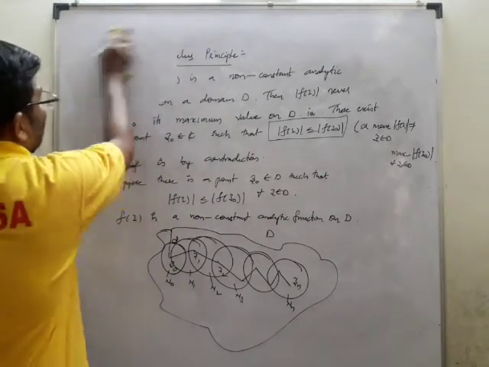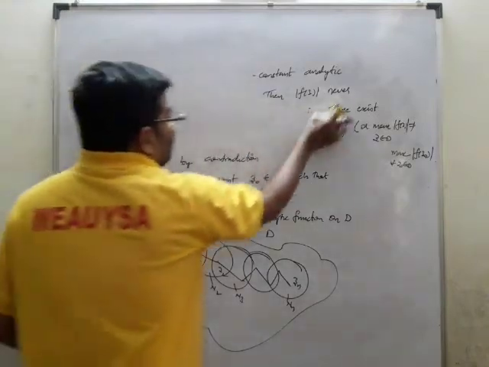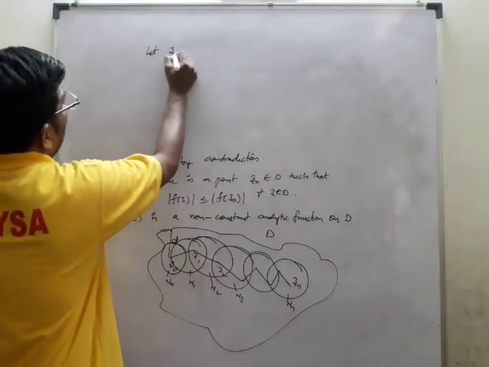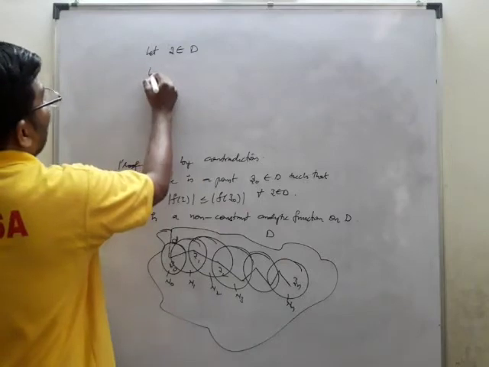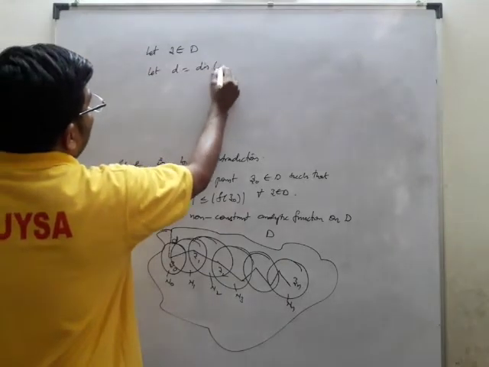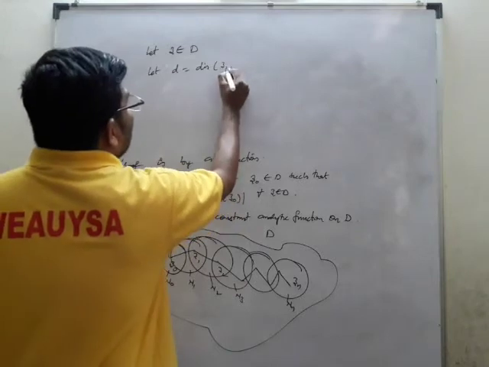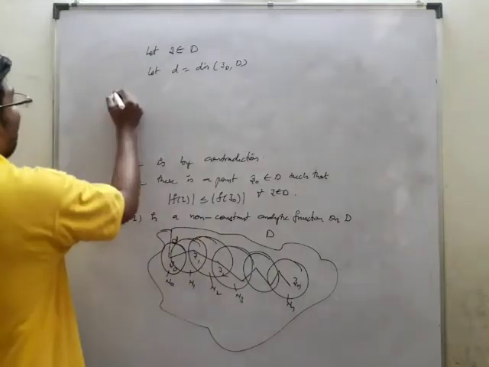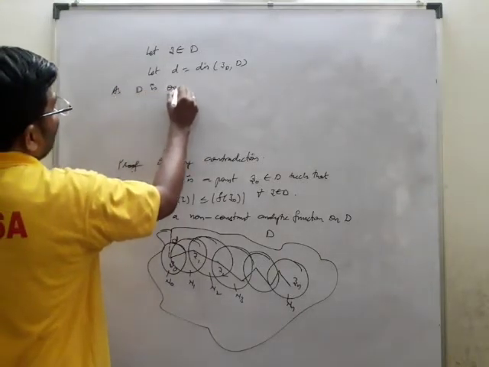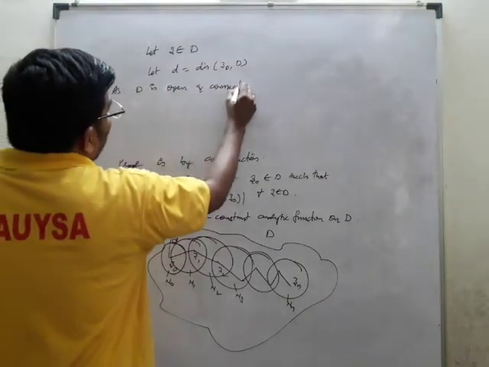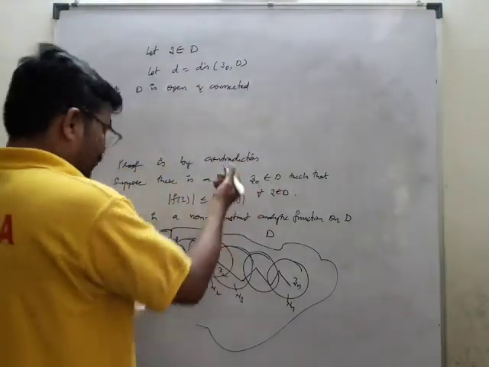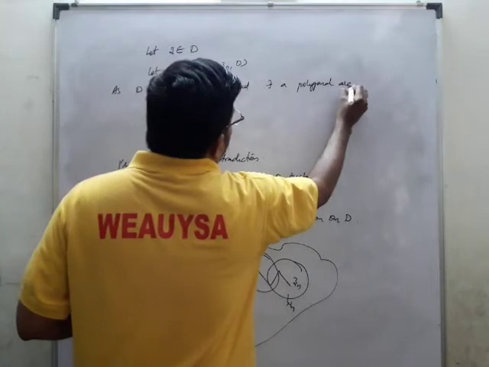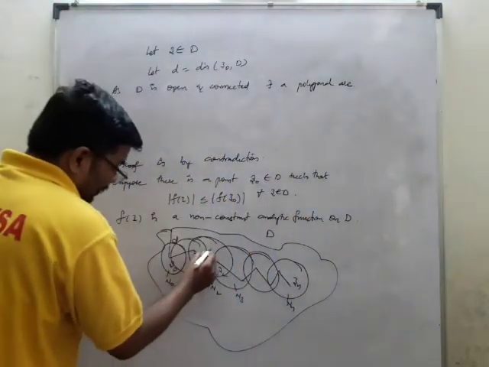So I'll write what we have considered in a theoretical manner. Let z belong to D, and let d be the distance between z1 and z0. This is the distance d. As D is open and connected, there exists a polygonal arc L.